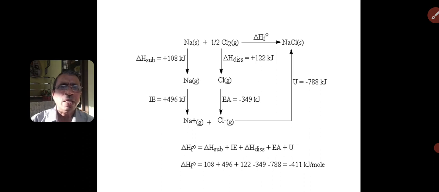So by the Born-Haber cycle, the following equation holds: the enthalpy of formation is equal to the summation of the enthalpy of sublimation, ionization enthalpy, dissociation enthalpy, electron gain enthalpy, and lattice energy.